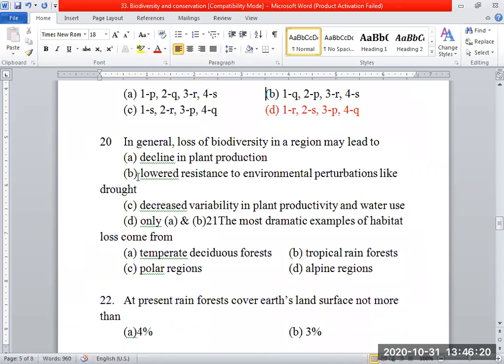Next, moving on. In general, loss of biodiversity in a region may lead to. Let me read the statements first of all. We have four statements here. Decline in plant production, lowered resistance to environmental perturbations like drought, decreased variability in plant productivity and water use, and only A and B.